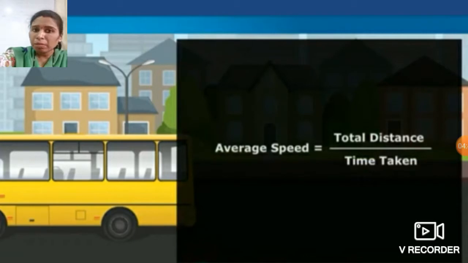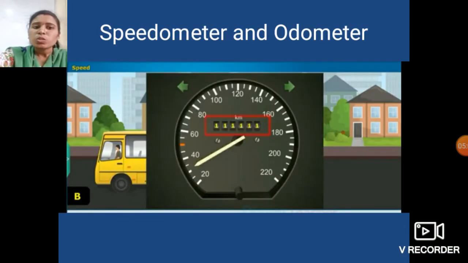The speed can be defined as the distance traveled by any bus or vehicle in unit time. In a certain amount of time, whatever distance is covered, that is nothing but the average speed. So students, this is all about the speed.